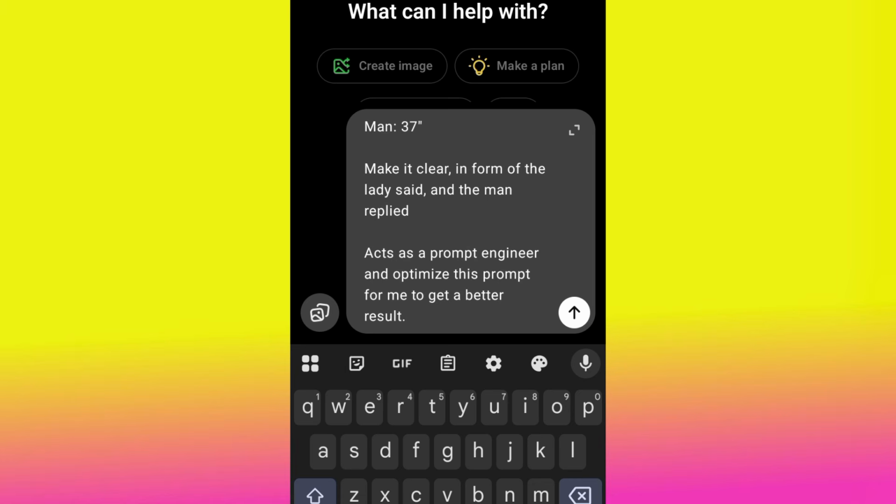So with this, ChatGPT is going to act as a prompt engineer and optimize my prompt for me. And then all I need to do is look at the prompt that ChatGPT writes, maybe remove anything I don't want and add anything that I want. Then I'll make it in the form of a paragraph, head over to Google Veo or any video generating application or site and generate my video. So now go ahead and hit generate.